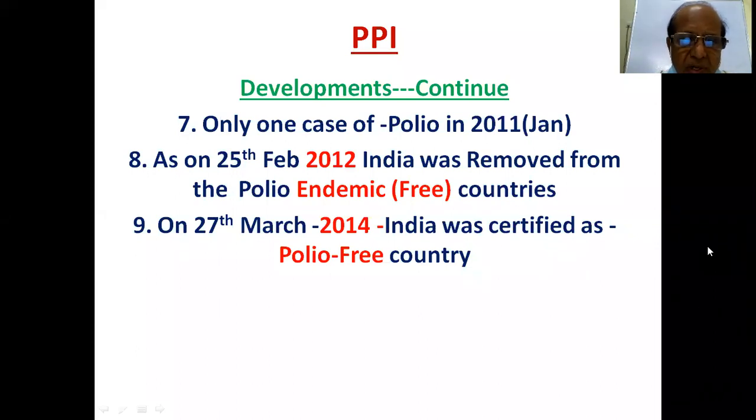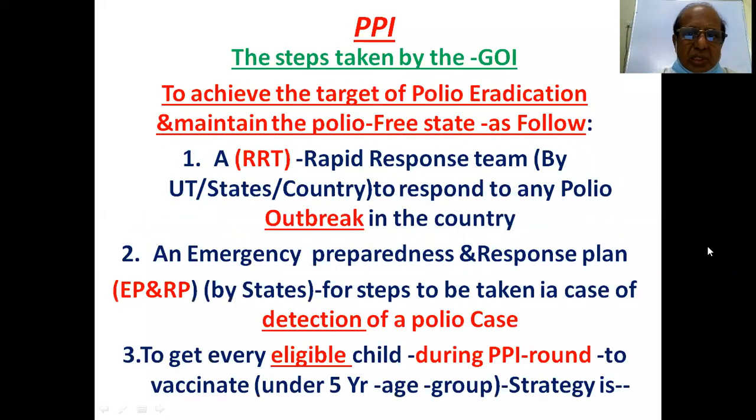On 27th March 2014, India was certified as a polio-free country. So, only one case in 2011, endemic-free 2012, and polio-free 2014. This is the status of India in case of the polio disease. The steps taken by the government of India to achieve the target of polio eradication and maintain the polio-free state.